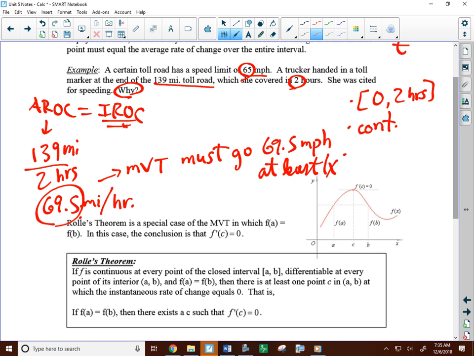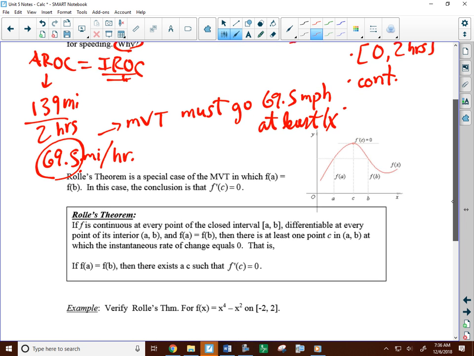I'm talking about her speedometer. That's the instantaneous rate of change. That's what it tells you, what you're going at that moment. That's it on this one. I'm just saying, her average rate of change is this, and MVT says the IROC must be equal to that at least one time. So she must have gone that speed at least once and broken the speed limit.